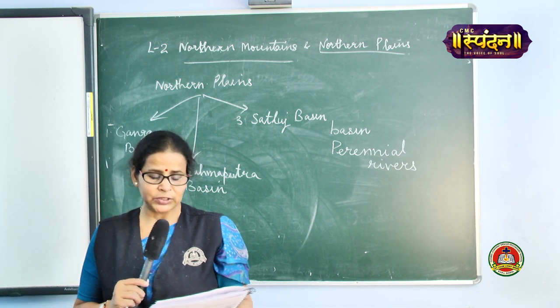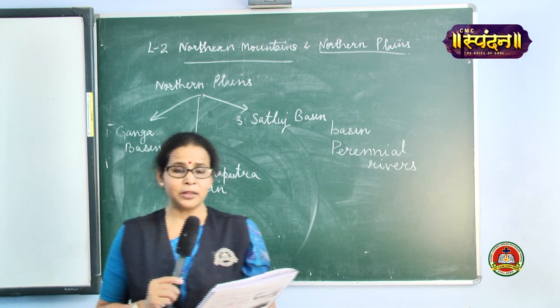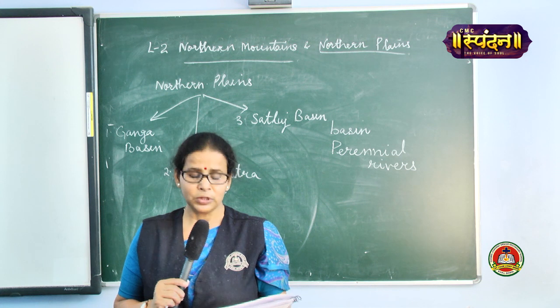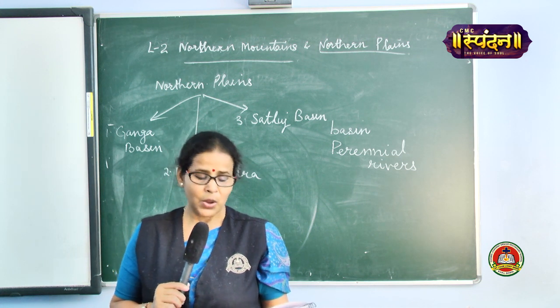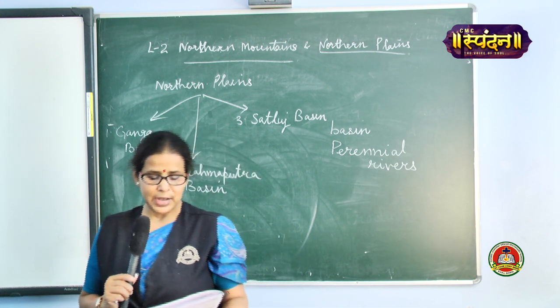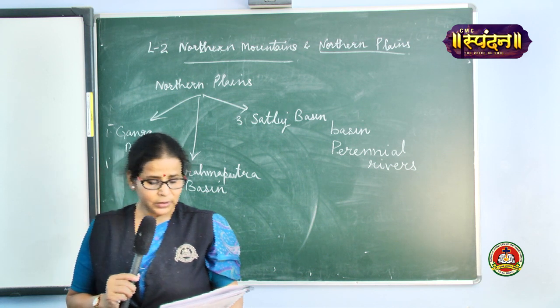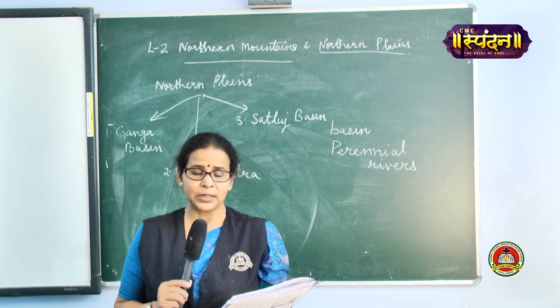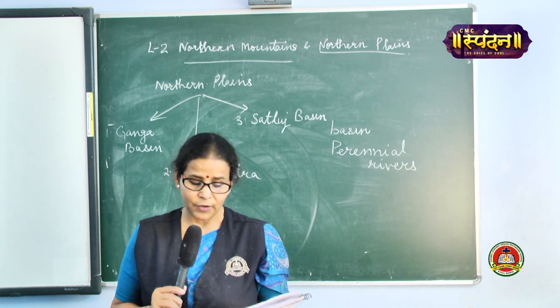They cover the states of, please underline the names of the states, Punjab, Haryana, Uttar Pradesh, Bihar, West Bengal and parts of Assam. The northern plains are flat, level lands. Please underline this line.